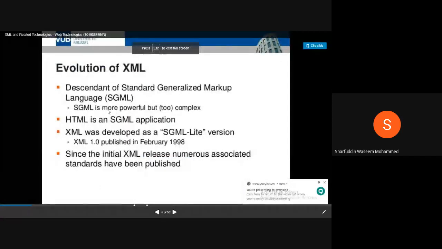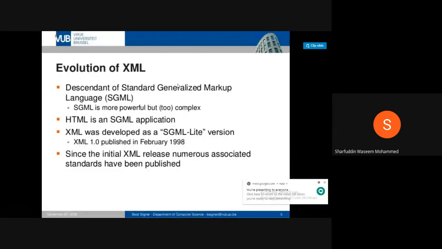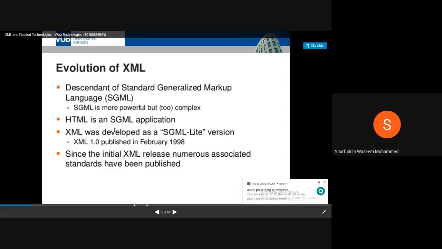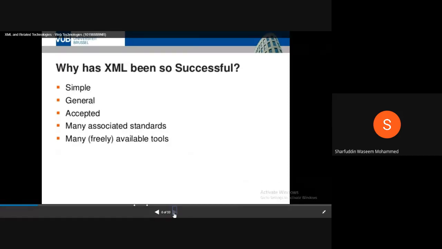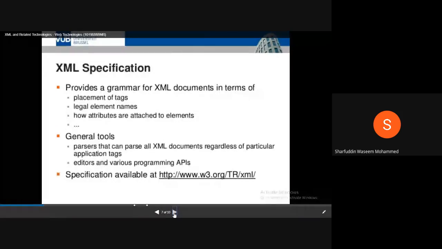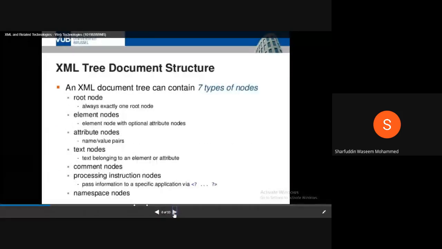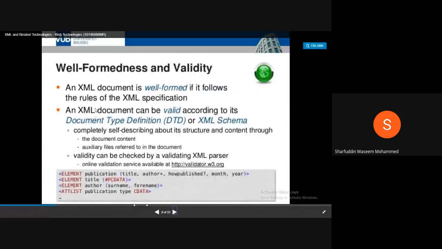The evolution of XML came from SGML, which I already told you about. It is a superior language to HTML. All these languages, out of which HTML and XML have been derived, came from the Standard Generalized Markup Language. All this we covered already. The XML tree and document structure can be an important question in your examination.